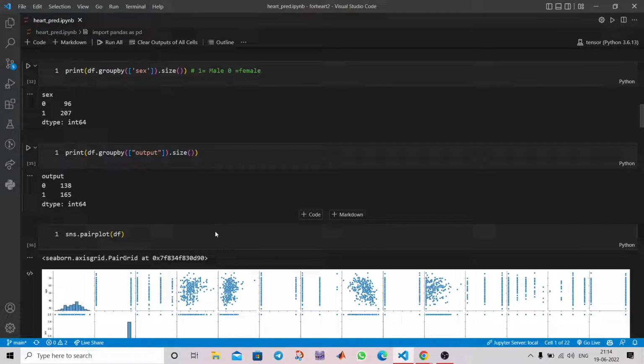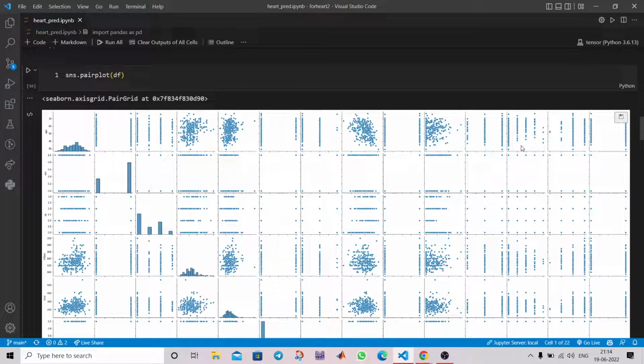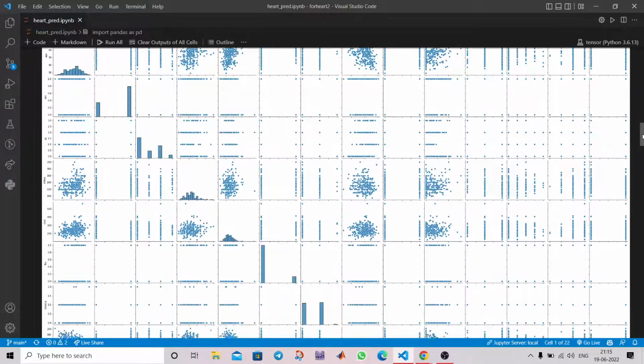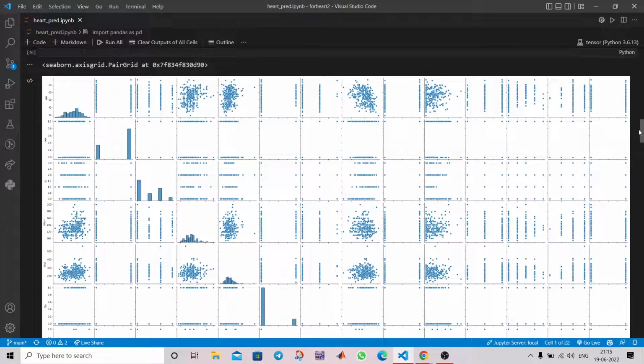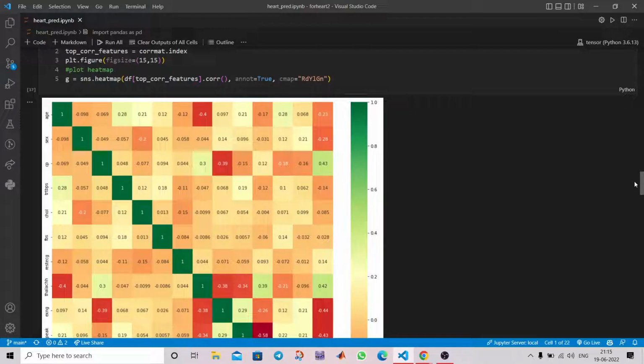And then we are seeing how many candidates have a false result, meaning they are not going to have a heart attack, which is 138, and 165 is the number of people who are going to have a heart attack. Then we are seeing the pair plot, where we can see how each feature is connected to each other, and this is the heat map using the correlation matrix.